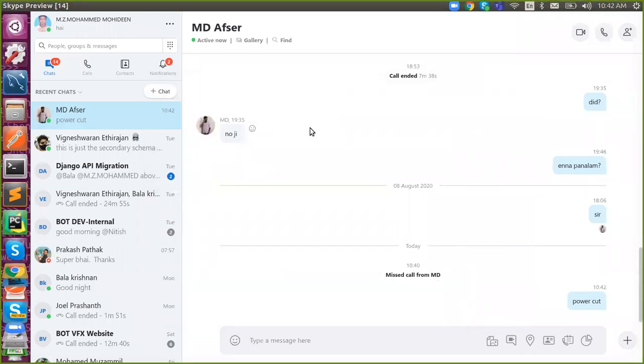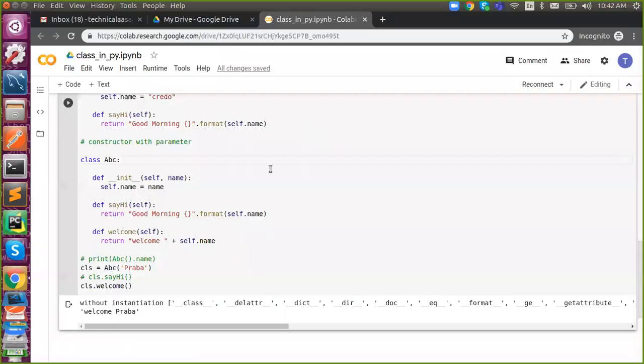Yes, okay. Any doubts in constructor with parameter, or has anyone asked any doubts? Oh, sorry, I missed that. Yeah, somebody asked.